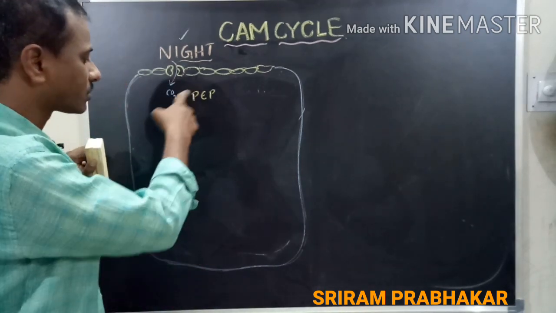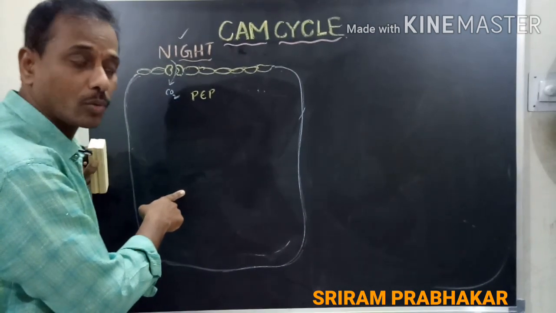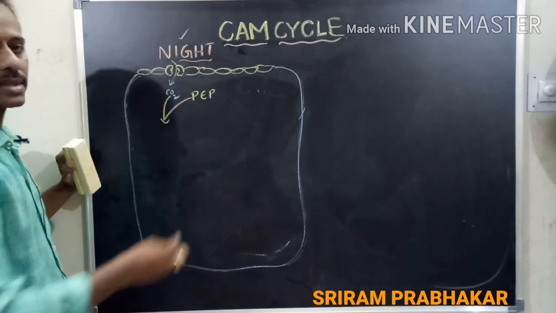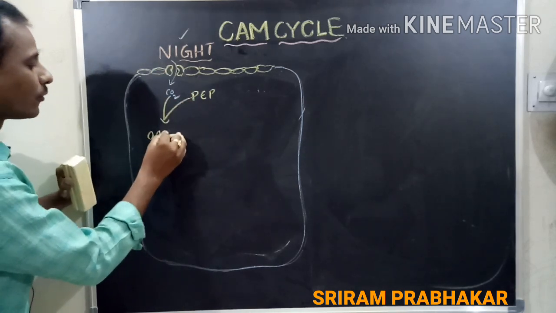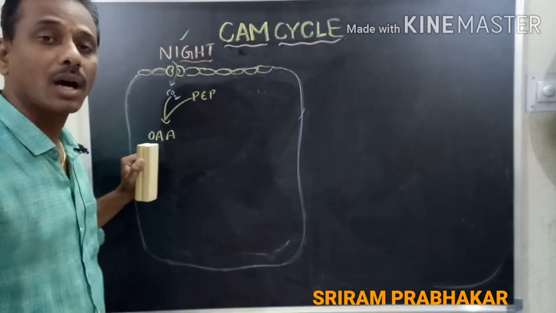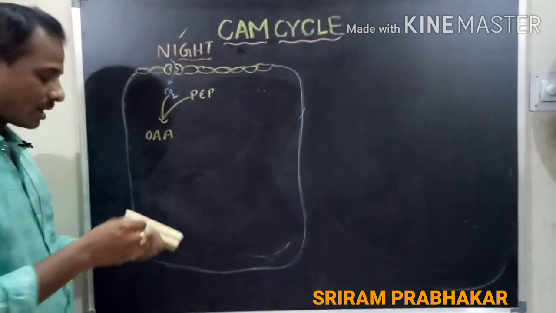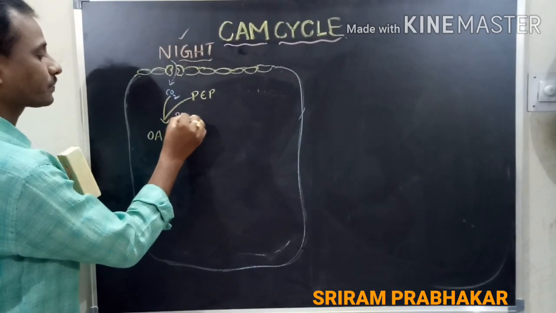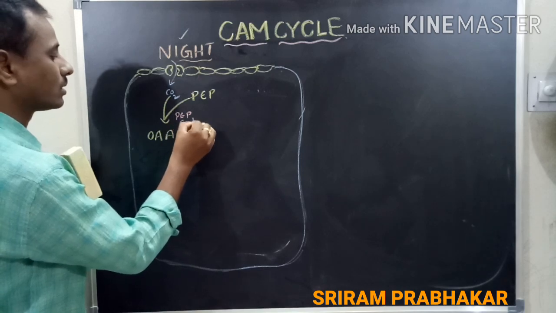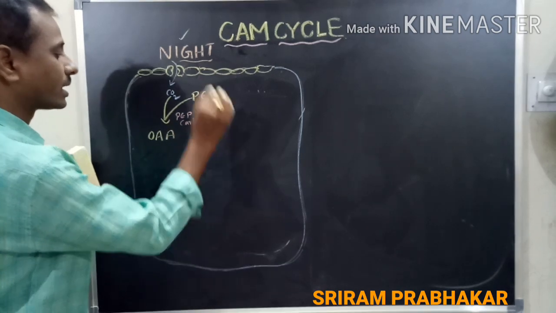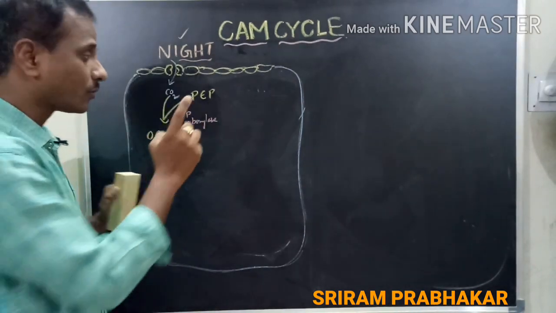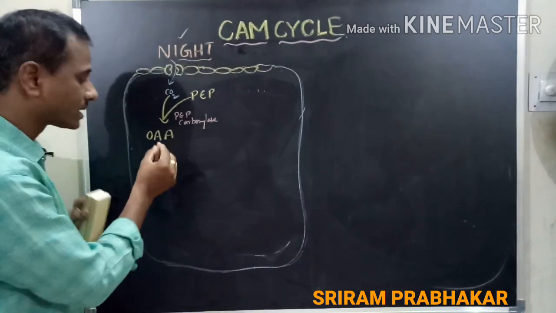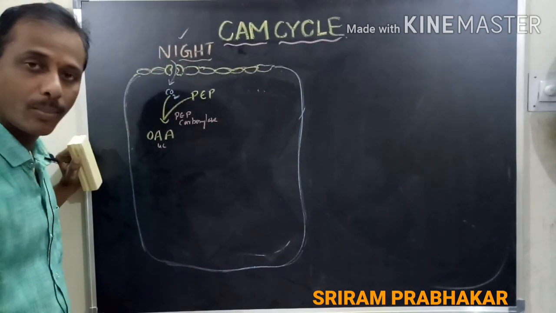This is a mesophyll cell. This process takes place in the stroma of the chloroplast. So the phosphoenol pyruvic acid receives the carbon dioxide and it gives a 4-carbon compound, that is oxaloacetic acid, with the help of the enzyme, that is PEP carboxylase. PEP carboxylase is an enzyme the same as in C4. PEP receives one molecule of carbon dioxide and is converted into the oxaloacetic acid. It is a 4-carbon compound.